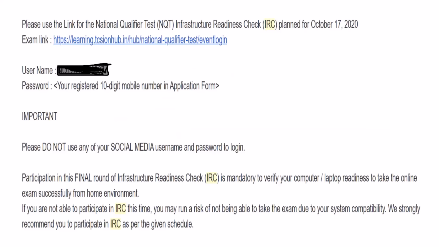Now, if you are one such student who received mail in this manner and you are still unable to give IRC successfully, then you should tell this to your TPO, that is the College Training and Placement Officer, or you should mail TCS, because then it is problematic. Most of the students who got the email in this format, with the password as their registered mobile number, had their IRC go very well.